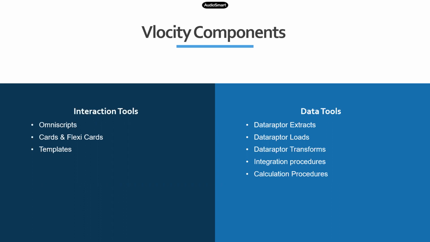Interaction tools are the ones you can use to build UI screens, and data tools can be used to execute the backend logic. All of these things are just simple configuration. Except for the interaction tools, there is something called templates. Except for that, everything else you see here is going to be simple configuration, right?